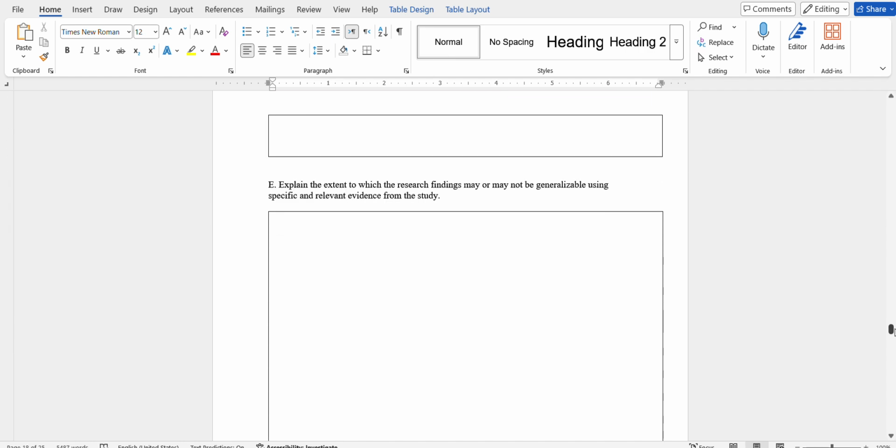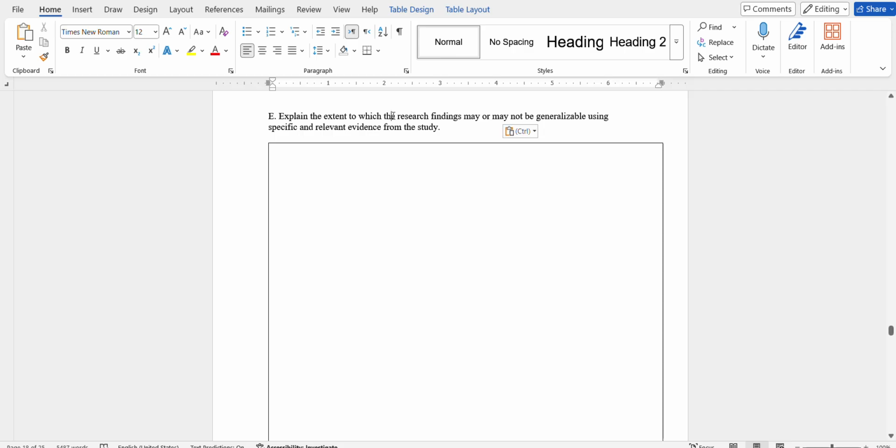Explain the extent to which the research findings may or may not be generalizable using specific and relevant evidence from the study.